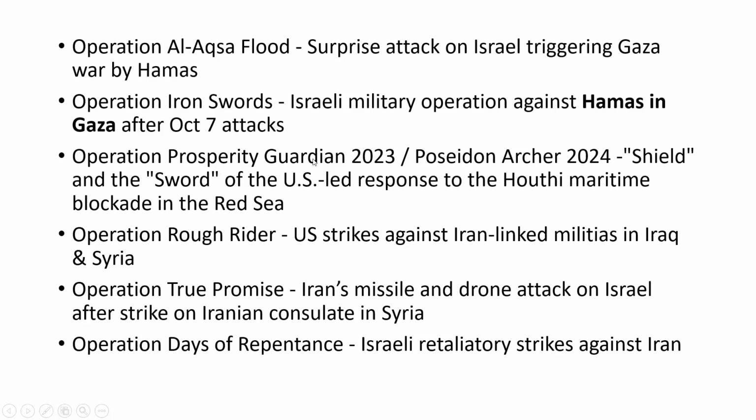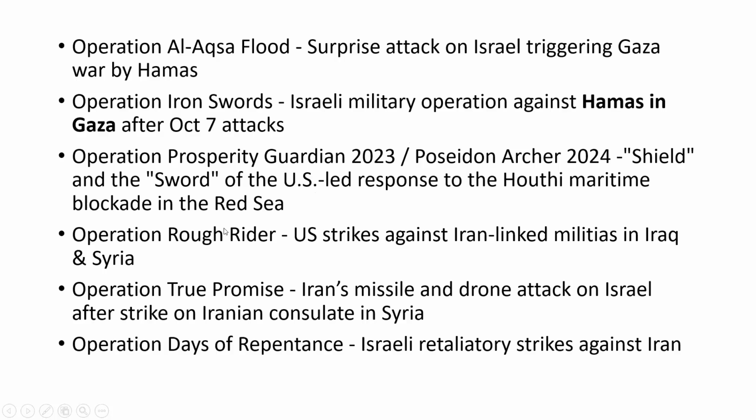Operation Prosperity Guardian was conducted in 2023 by the US against these Houthi rebels, and there was a following operation in 2024, Poseidon Archer, also conducted by the US against the Houthi. Prosperity Guardian is called the Shield of the US, and Poseidon Archer was called the Sword of the US. So this is the important fact that you have to remember. This is the US against the Houthi in Yemen, who blockaded the Red Sea.